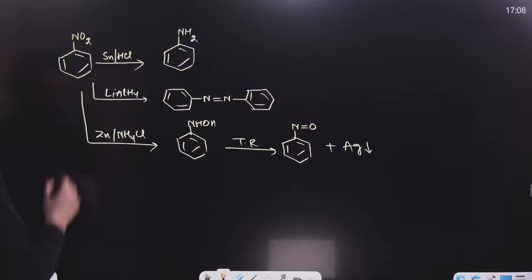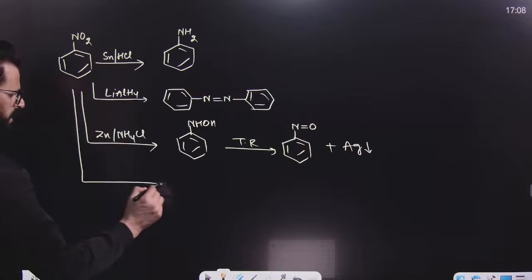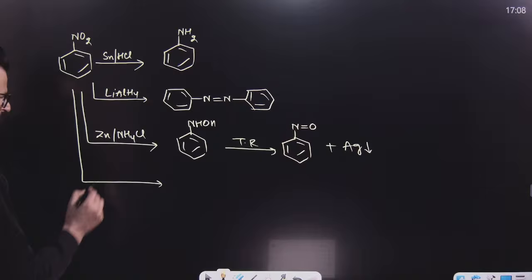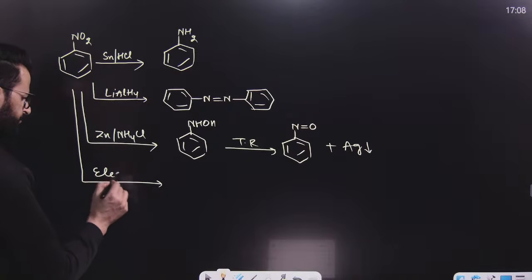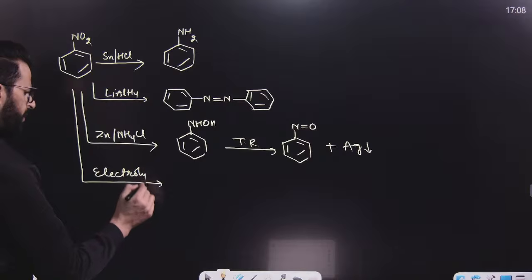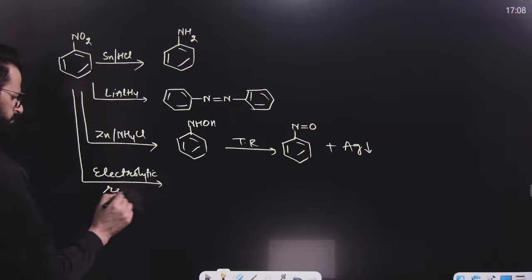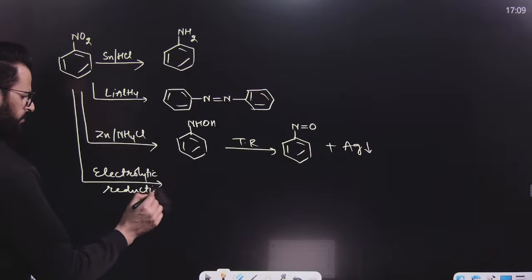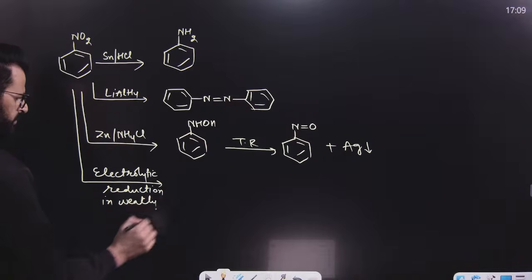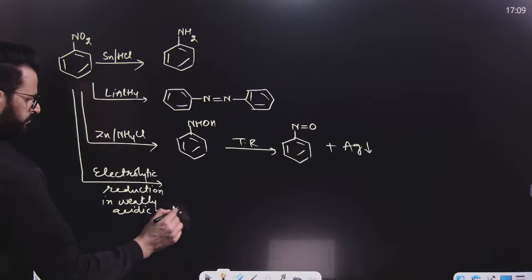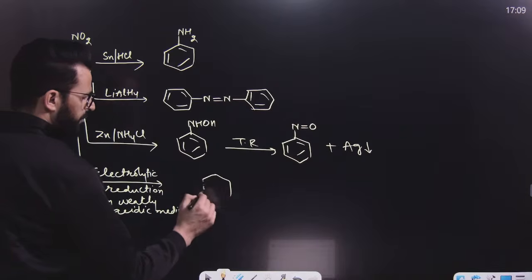Okay. After that, if this undergoes electrolytic reduction in weakly acidic medium, then it will result in the formation of aniline.